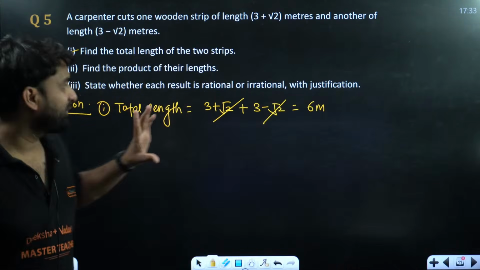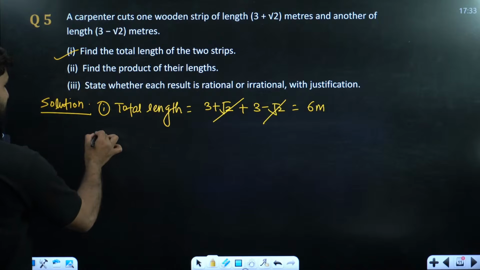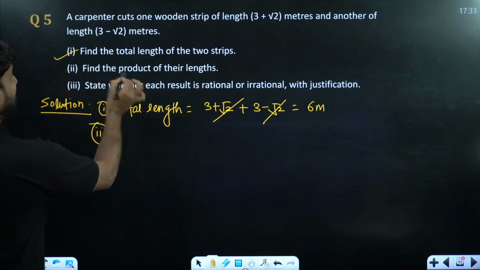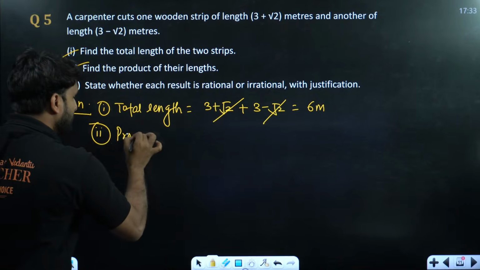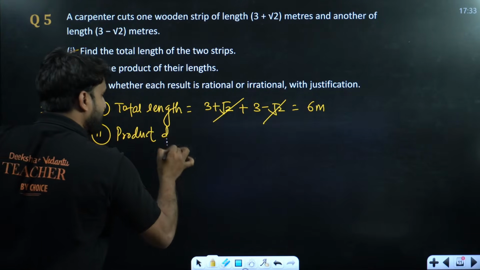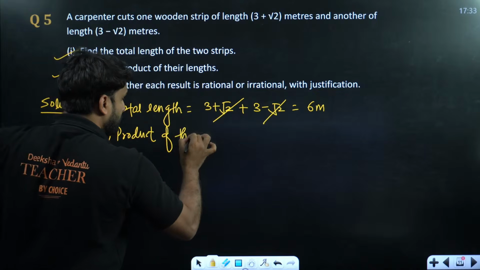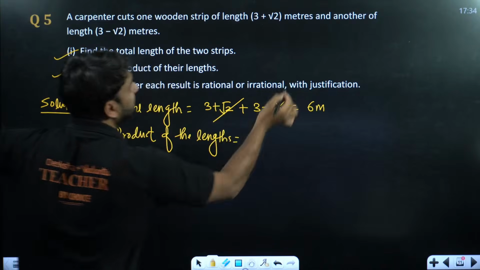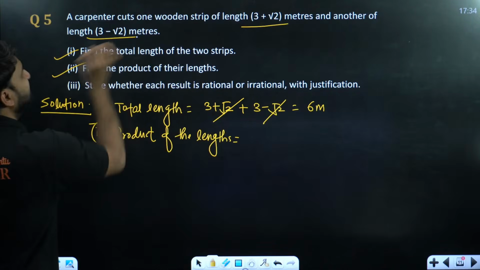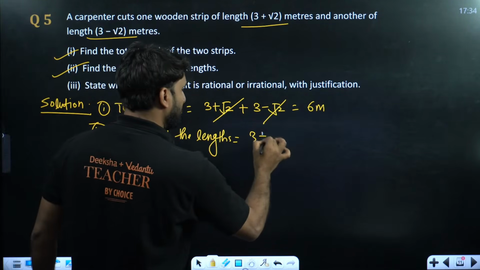So the 6 meter wooden strip it was. Now second, find the product of their lengths. The product of their lengths. So there are two wooden pieces. One is of this length and the other is of this length. So let's multiply.